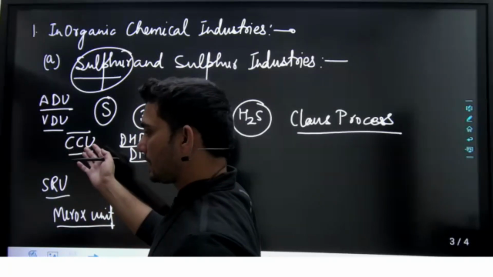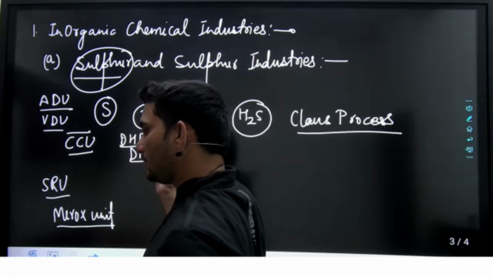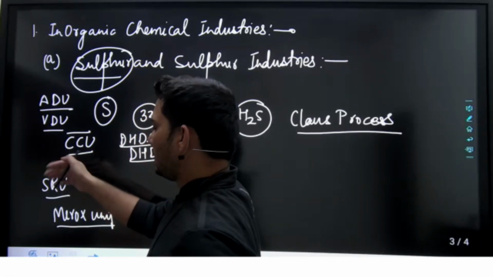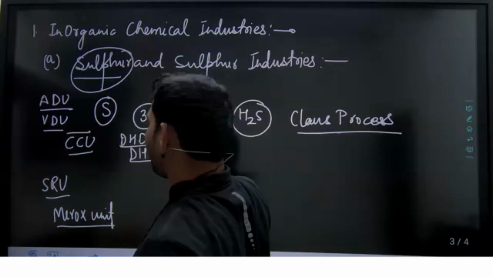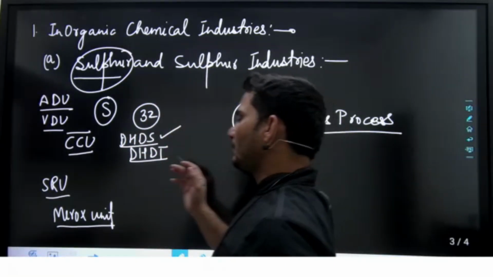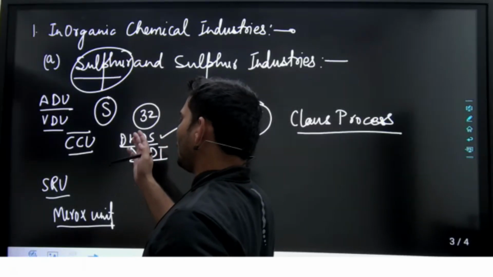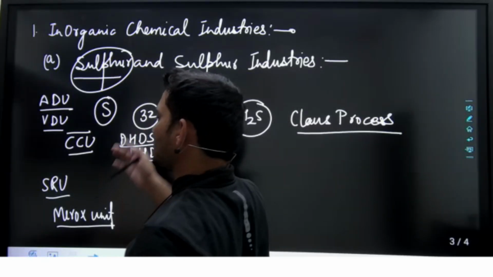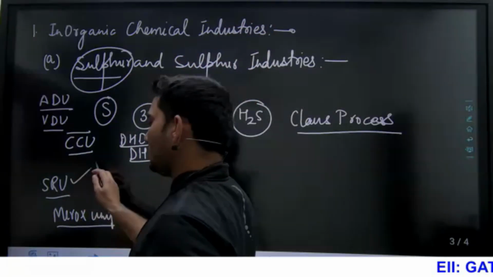That is the catalytic cracking unit, diesel hydro desulfurization unit, diesel hydro treating unit. Then sulfur, what we'll get from the different units. As the name suggests, diesel hydro desulfurization means we want to remove the sulfur. Diesel hydro treating unit, okay, so we will remove the sulfur. That sulfur we will send into the sulfur recovery unit. So in the sulfur recovery unit we will get the sulfur.